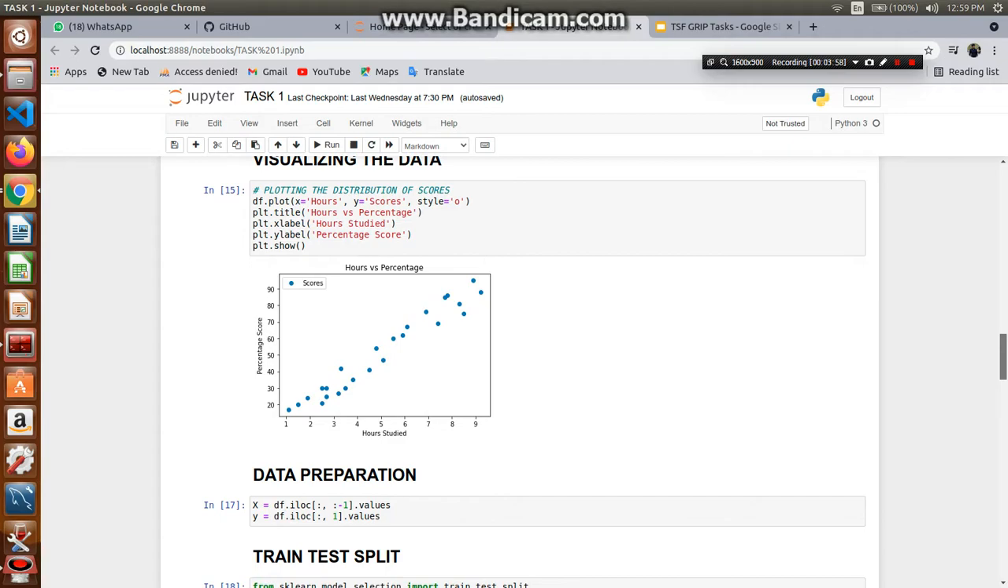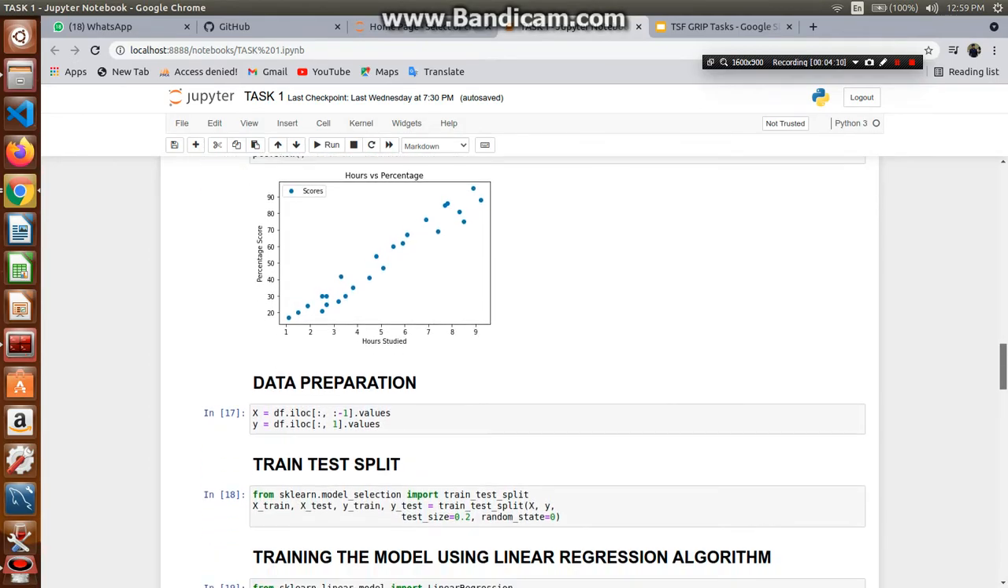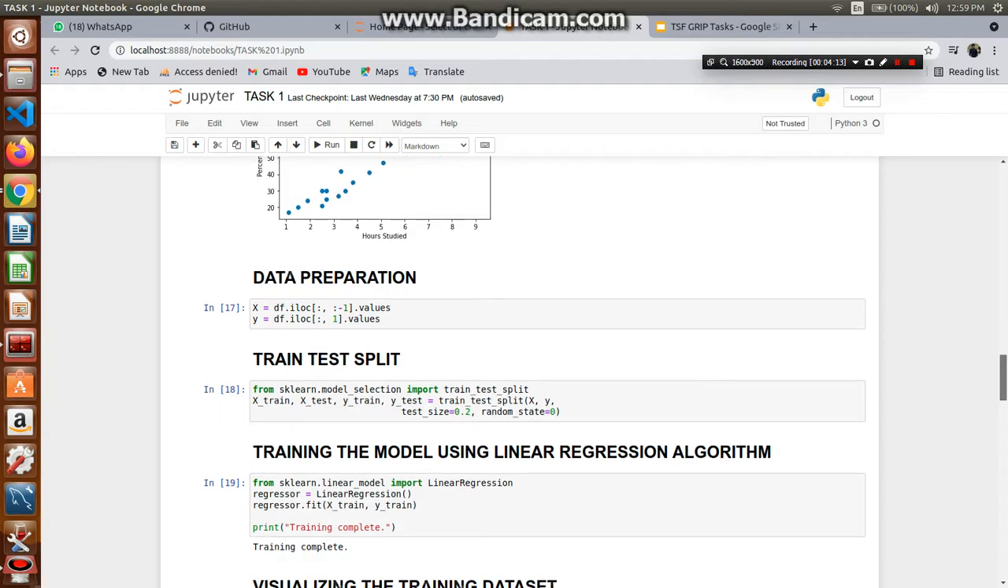But in this case we want to increase only hours, so the score will increase. So we can see that there is a linear positive relation, as the graph is going only upwards. After that, after looking at the data and understanding the relationship, we need to prepare the data.